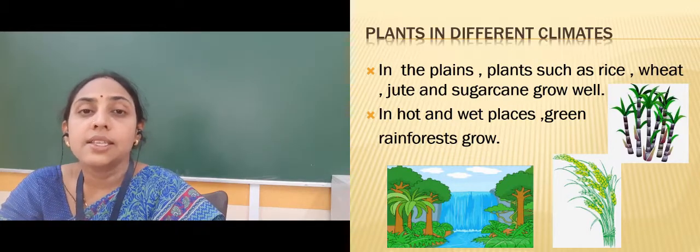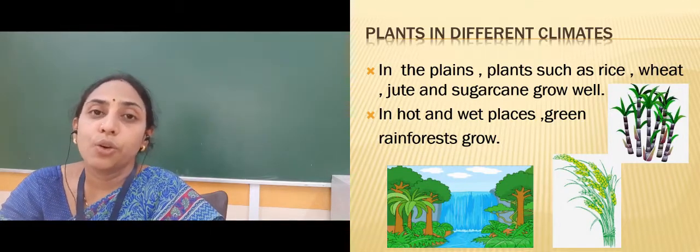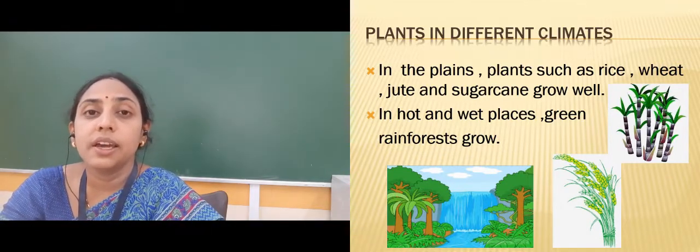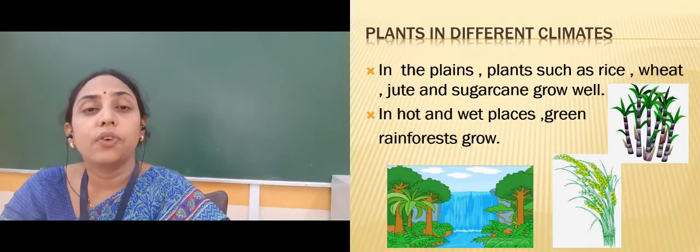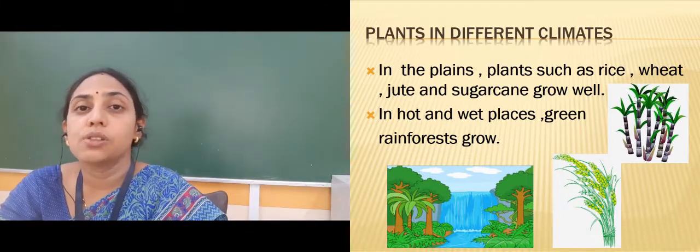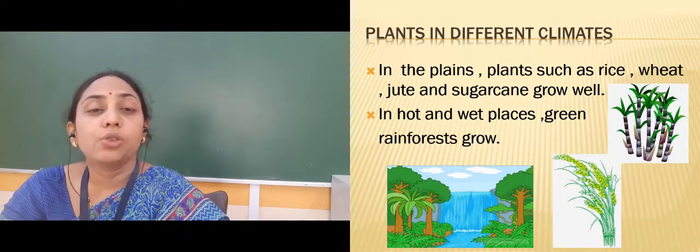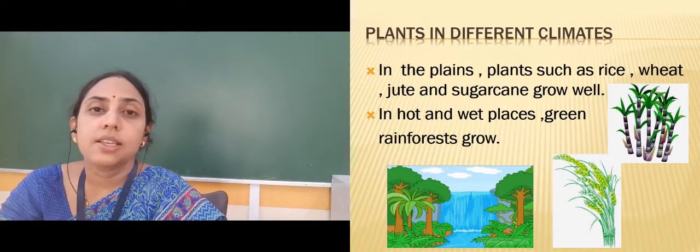In areas that are hot and wet, rainforests grow very well. Rainforest means dense evergreen forest. Hot areas receive most of the rainfall also, so the trees grow very well. So rainforests grow very well in hot and wet areas.